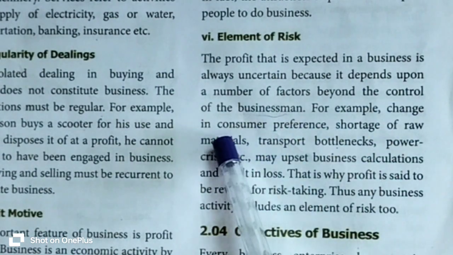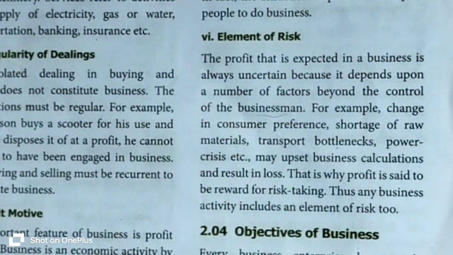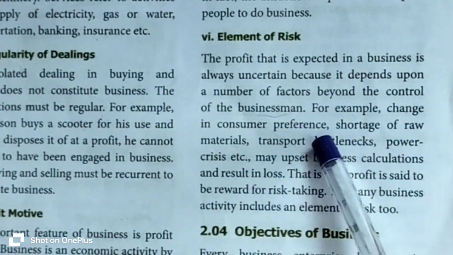The first one is change in customers' preference. Say for example, a customer might choose the electric car over a petrol car because it's more environmentally friendly. Another example of change in customers' preferences: customers prefer cold coffee during the summer season and hot coffee during the winter season. So this is the change in the customers' preference.